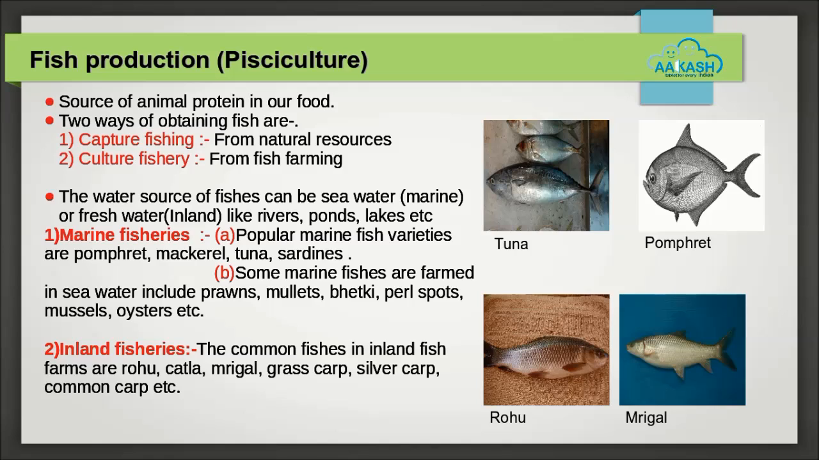Number 2, freshwater fisheries. India has a large number of freshwater sources like rivers, ponds, lakes. Capture fisheries are poor in freshwater. So, major fish production from freshwater is carried out through culture called aquaculture. Sometimes fish farming is also carried out in paddy fields. Common freshwater fishes are rohu and mrigal.